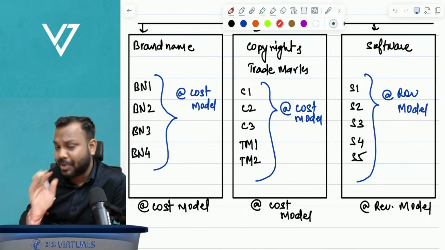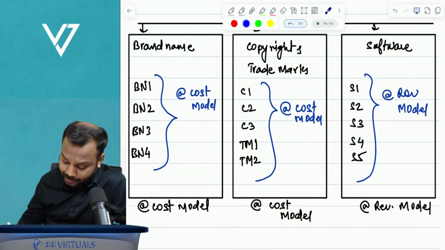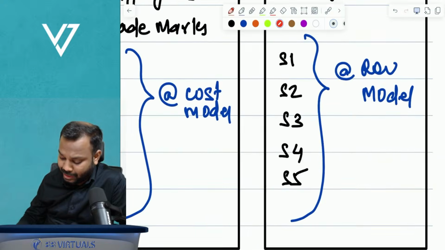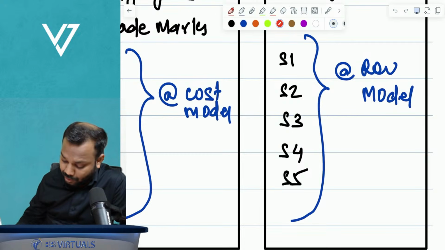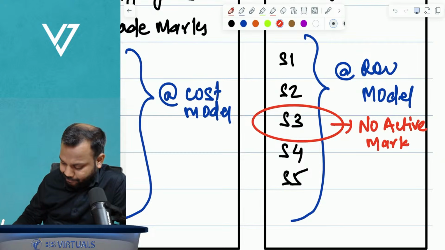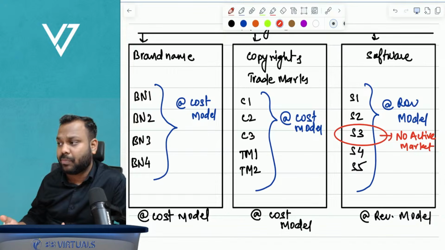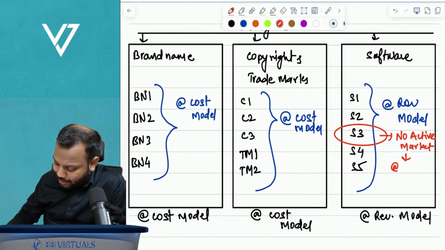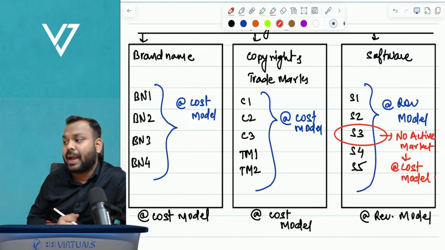Let me explain. Understand, although all the software will be under the revaluation model, if the entity is of the opinion that for software 3 specifically there is no active market, then even though the entire class of assets is at the revaluation model, still S3 will be measured at the cost model.